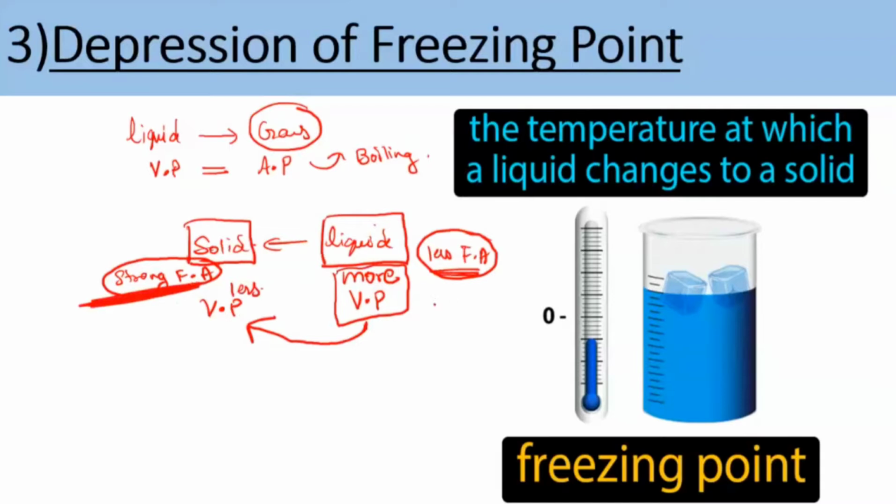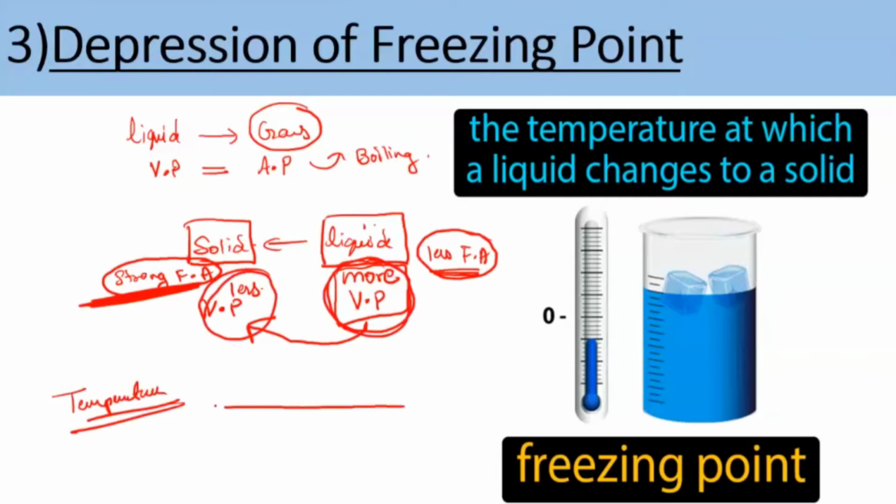Now what is our main job? We have to freeze them. If I have to freeze them, I have to convert the liquid into a solid. That means the higher vapor pressure has to be converted to a lower vapor pressure. So you have to make the vapor pressure of the liquid equal to the vapor pressure of the solid. One factor I had discussed which affects the vapor pressure is temperature. If I decrease the temperature, I'm going towards the left side.